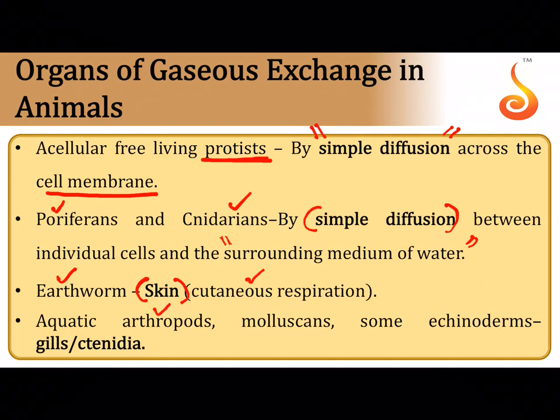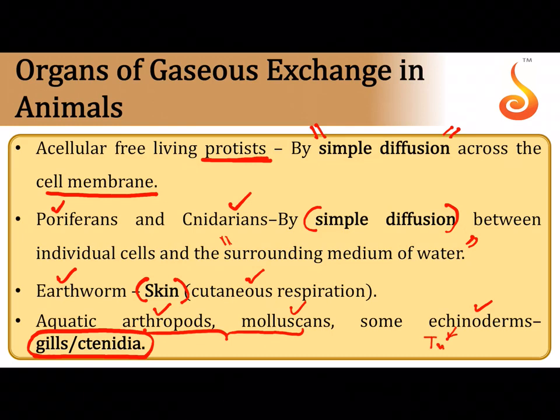Then if you talk about arthropods living in water and mollusks as well as some echinoderms, they have special structures, mostly gills or ctenidia, found in arthropods and mollusca. These are feather shaped structures which help in exchange of gases. So remember, the respiratory structures in the case of aquatic arthropods and mollusca are referred to as gills or ctenidia. In echinoderms, it is mostly happening through the body surface.